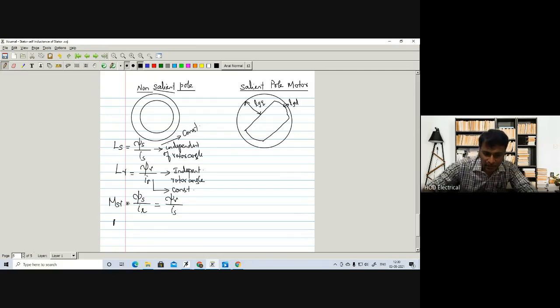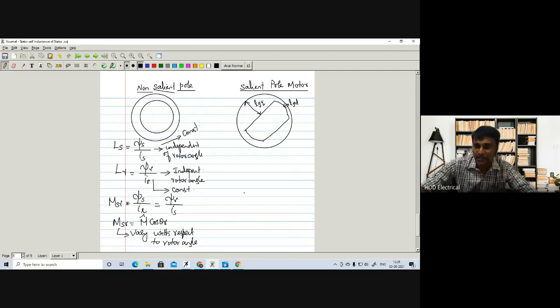We derived this mutual inductance MSR as M maximum into cos theta r. So that mutual inductance will vary with respect to rotor angle.